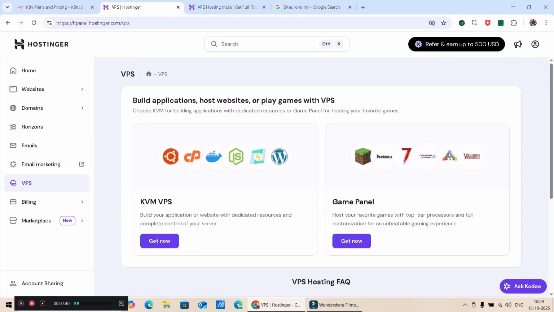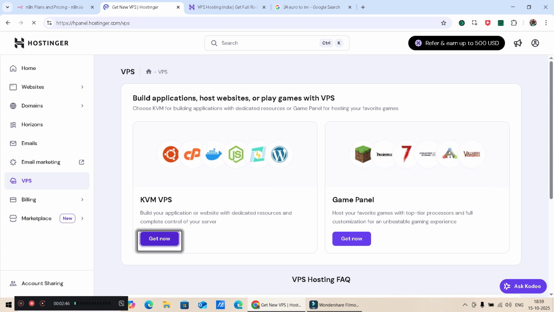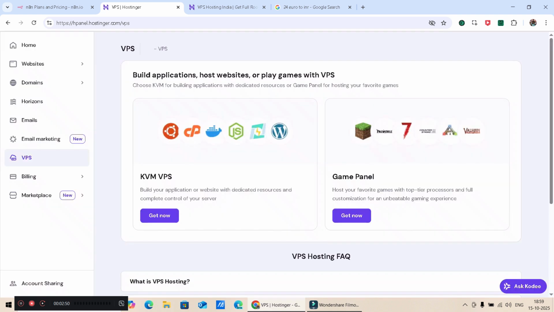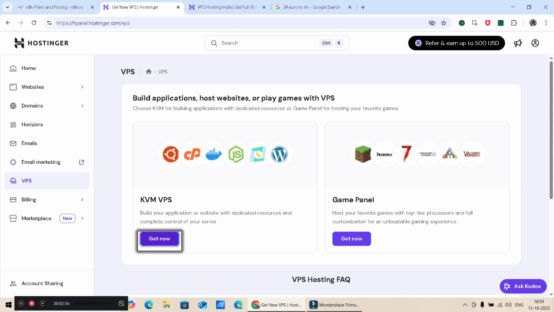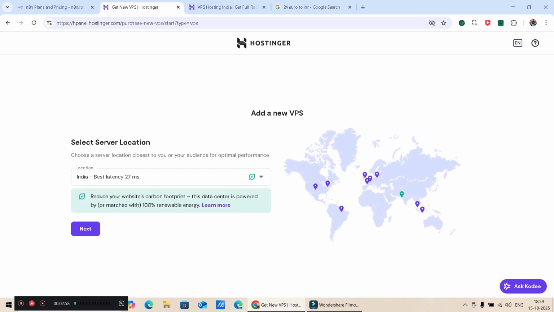And how we have to go is just log in and go for KVM VPS, right? And just go over there. It opens, and after it's getting opened, it will ask for the server.